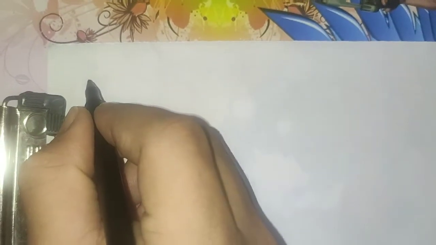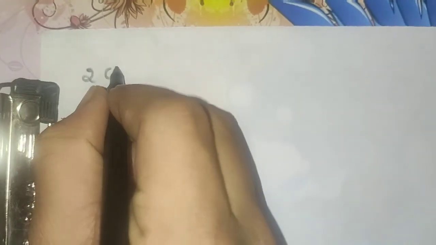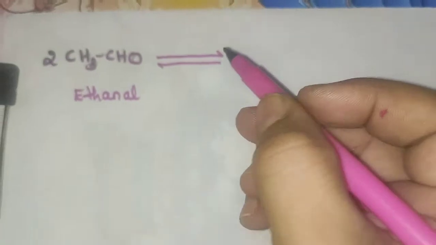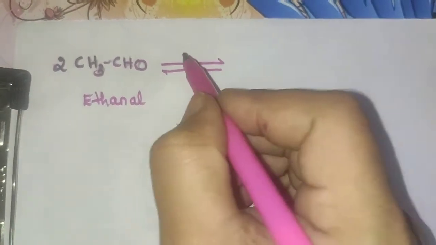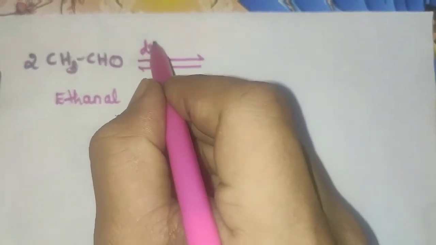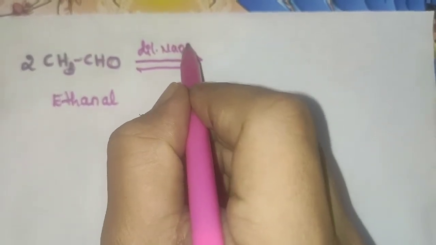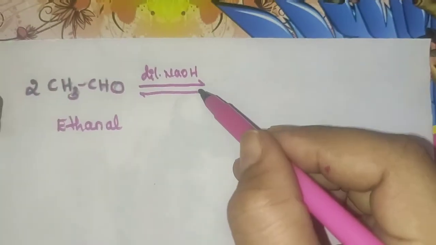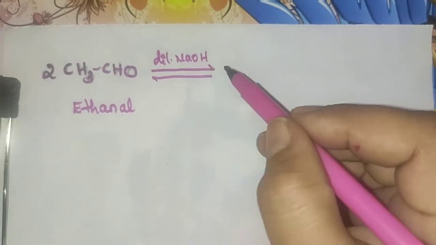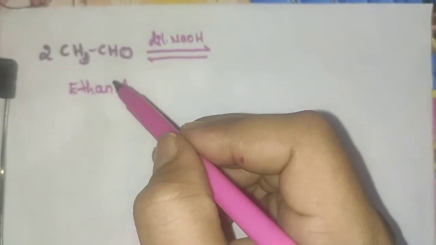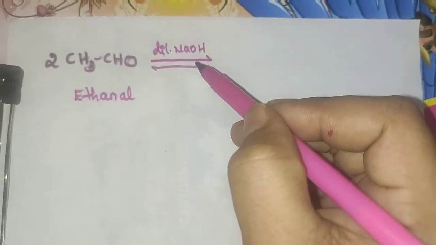So here we take 2 moles of ethanal in the presence of dilute alkali used as a catalyst. That alkali is taken as sodium hydroxide. So here 2 moles of ethanal in a dilute alkali medium.